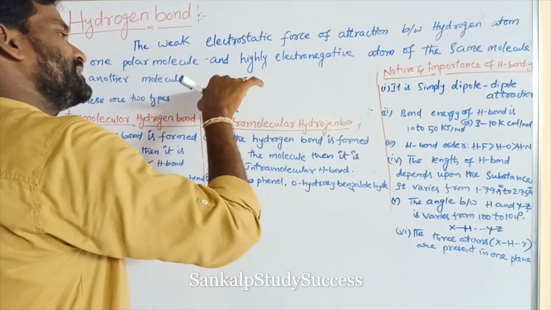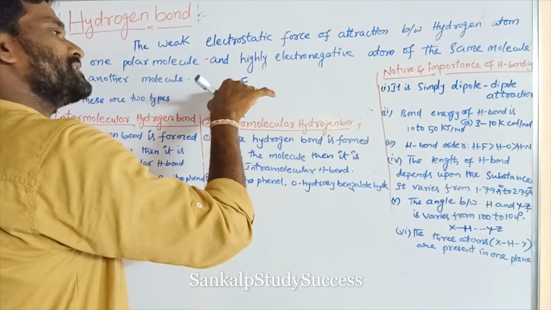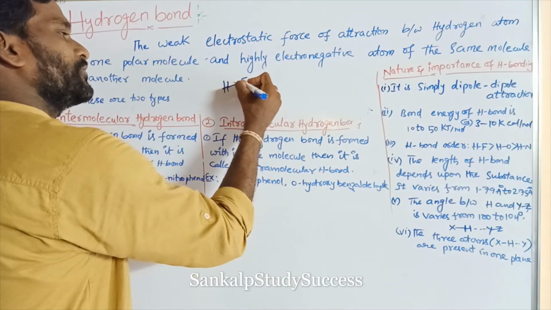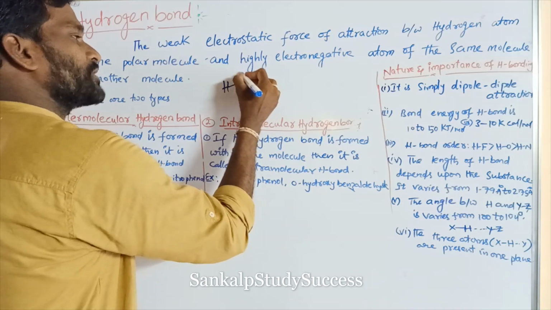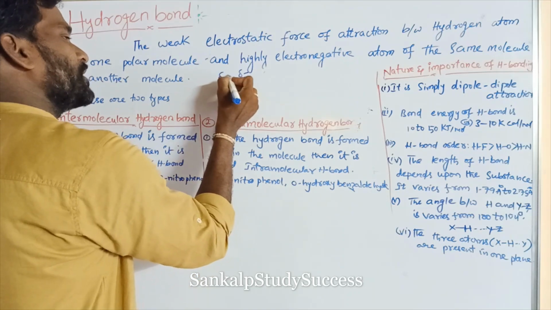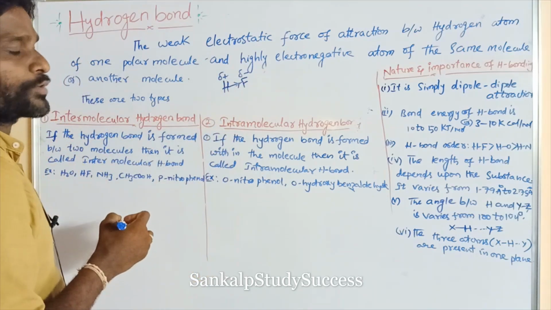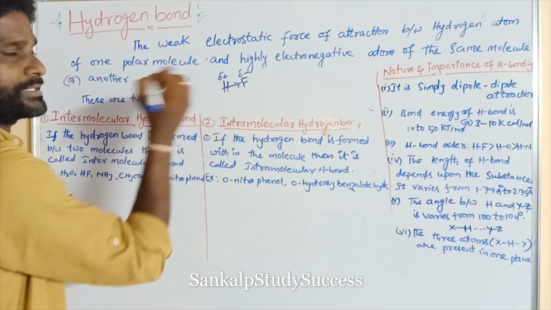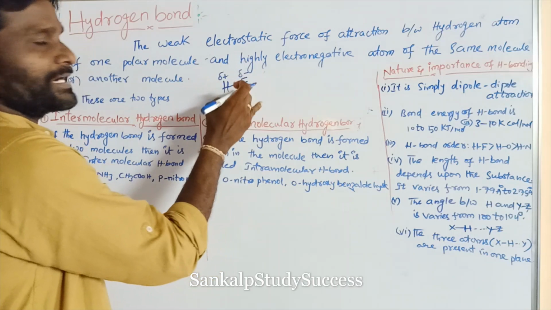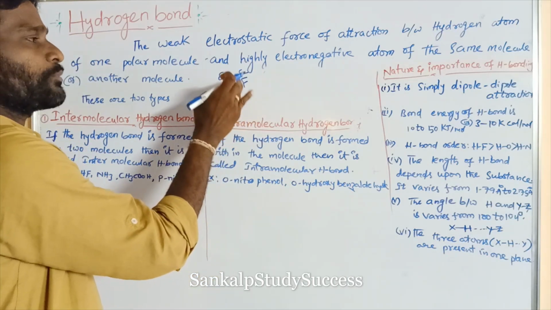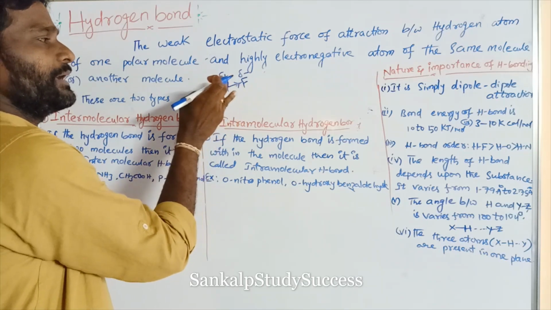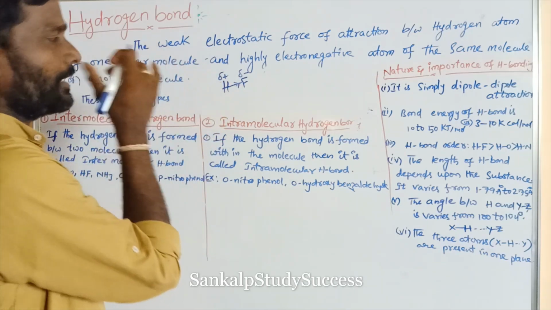So the molecule gets partial negative charge on the highly electronegative atom and partial positive charge on the less electronegative atom like hydrogen. So the molecule becomes delta negative on the highly electronegative atom and delta positive on the hydrogen atom.